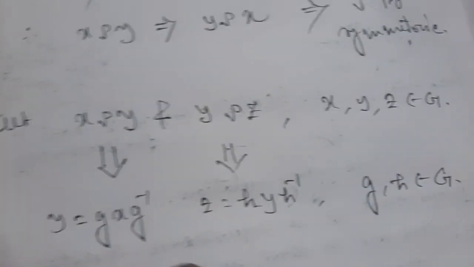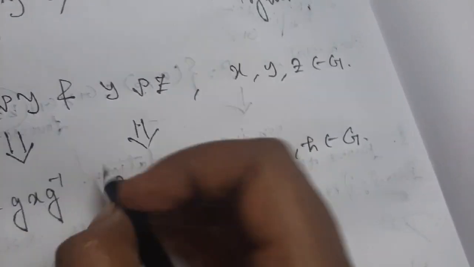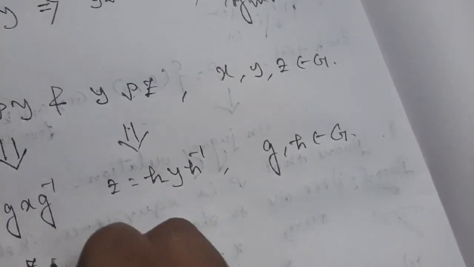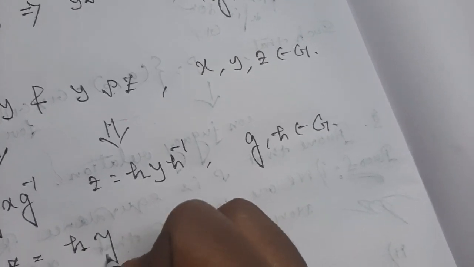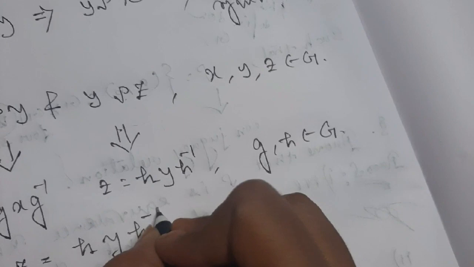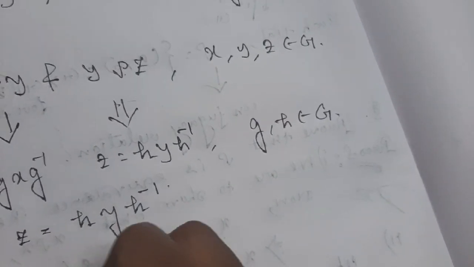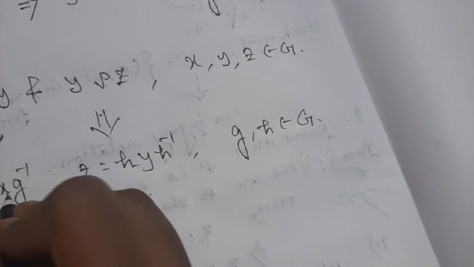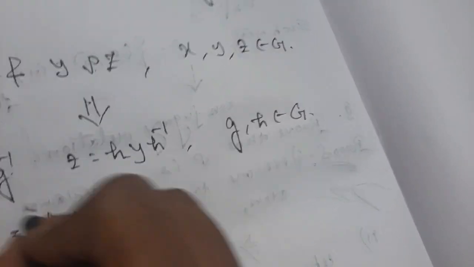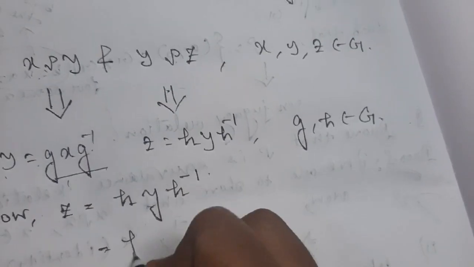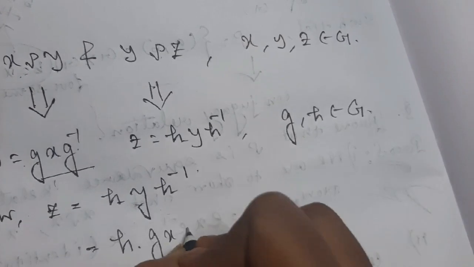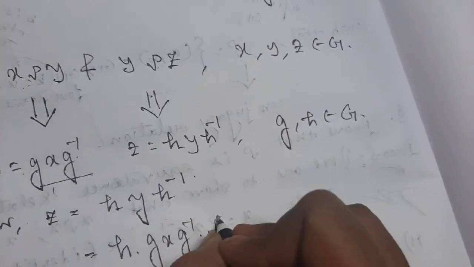Now we have to show what? We have to show that X is related to Z. So my Z equals H Y H inverse. Now, how can you show that? Now Y equals G X G inverse, so you can replace this Y by G X G inverse. So replace this one: H into G X G inverse into H inverse,